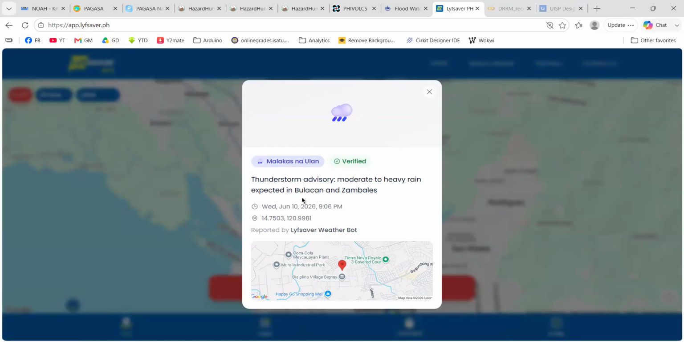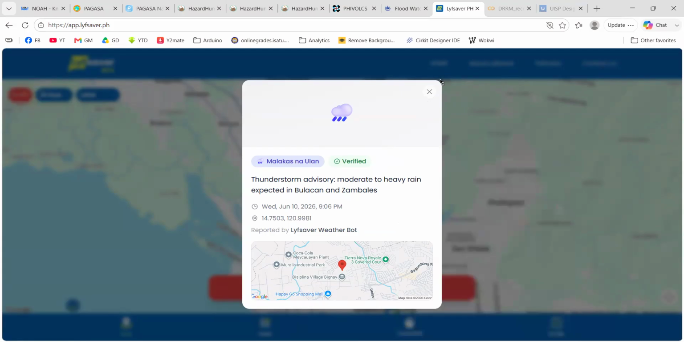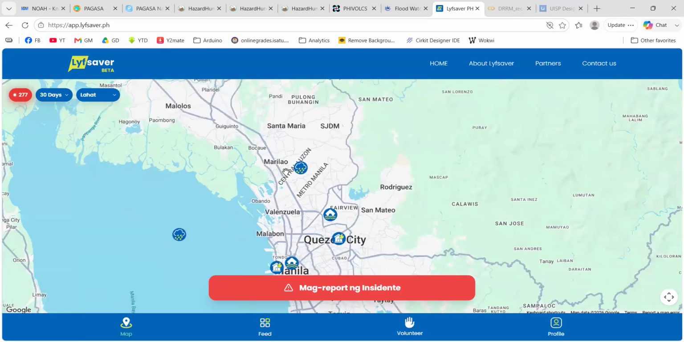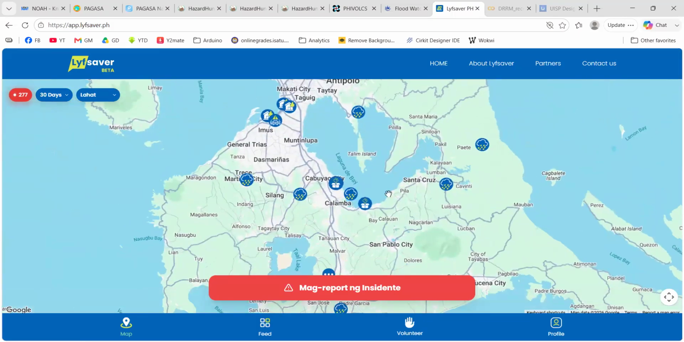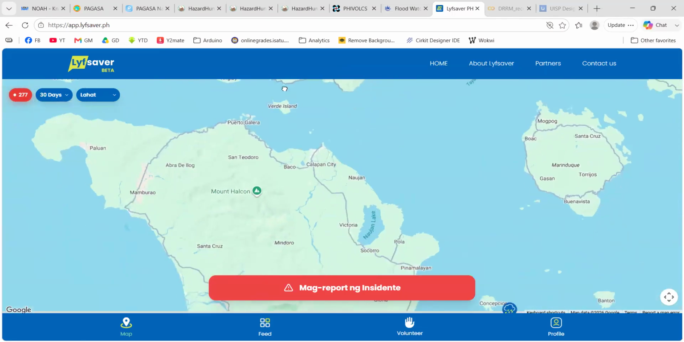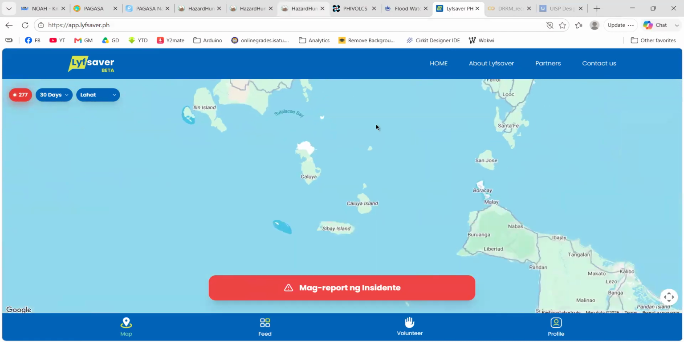Okay, so someone from Bulacan and Zambales reported that there's a thunderstorm advisory, moderate to heavy rain. Okay, so we have other reported incidents in different provinces. And let's see if the one in my current location has a reported incident.